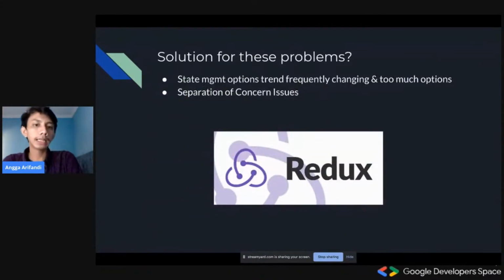So there are two problems that I've stated. First, the state management options trend frequently changing every year or every 2 years, and there are basically too many options in Flutter, so people are getting confused. The other is the separation of concern issues in Flutter. At least in my opinion, it is really bugging me that we have to do it right in order to be able to maintain the application for a really long time. And I propose a solution for this, which is Redux.